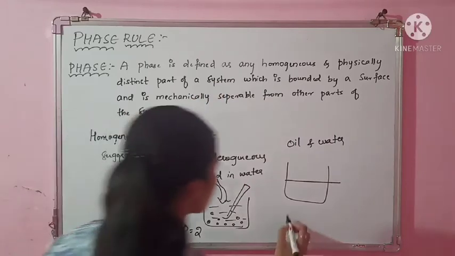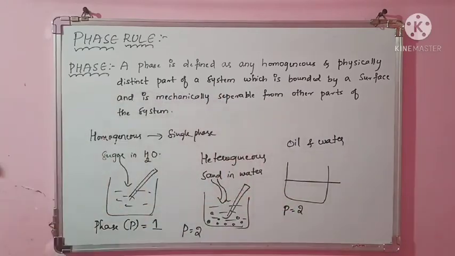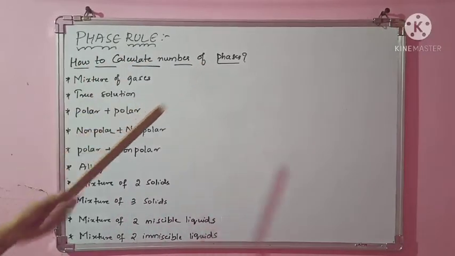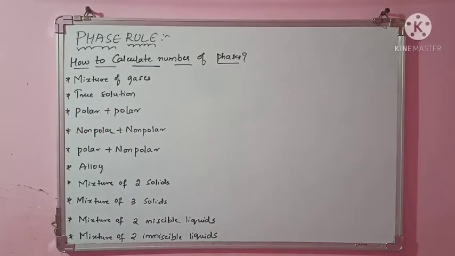So you can tell here also your phases are 2. I hope you are getting the point. So this is the way to understand the phase. Clear? So here let us discuss how to calculate the number of phases. Now you got to know phases means it should be homogeneous. Clear?